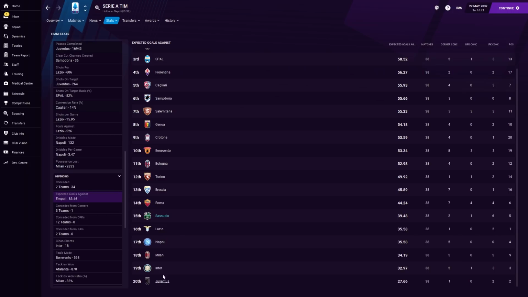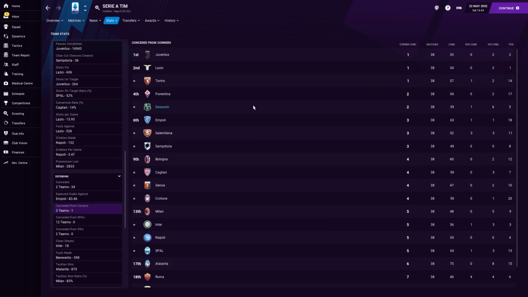So expected goals against, we're actually 6th on that one. So we're right in this little patch of our own here, really, where the big guys, although Milan actually down there too, just didn't have anything going forward, it would seem. But we were in our little island of our own. We basically conceded exactly dead on the amount that you would expect, I think. Did we concede 39 and we were expected to concede 39.5? So extremely good. Corners conceded, really strong.